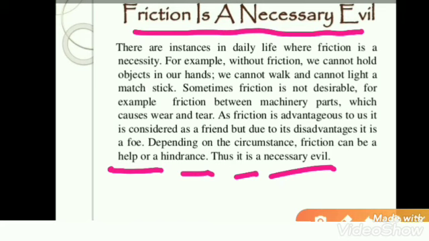So this is all about the friction force. We started with the definition, then advantages, disadvantages, as well as how we can reduce the friction, how we can increase the friction, and at last we discussed that friction is a necessary evil. So please revise it carefully. Definitely you will understand the friction force.